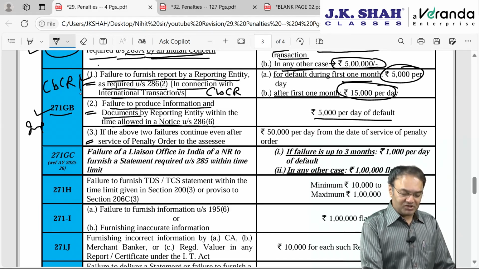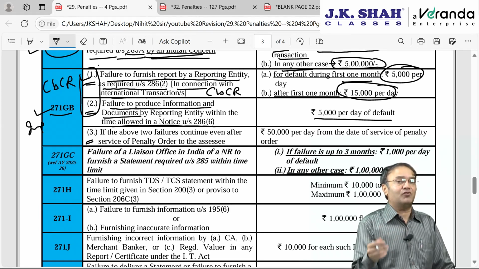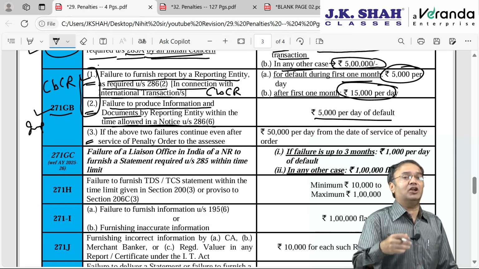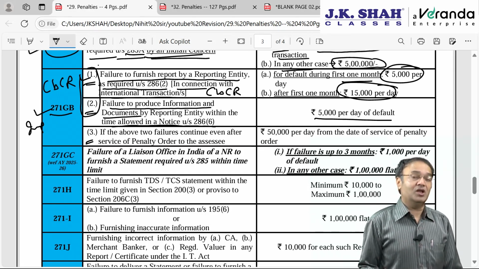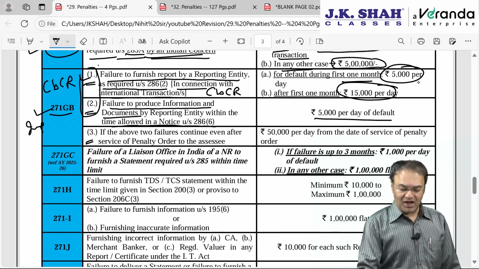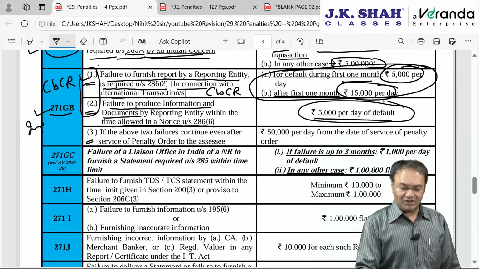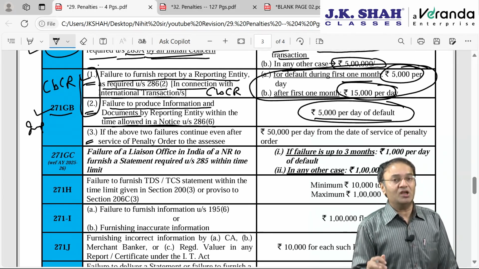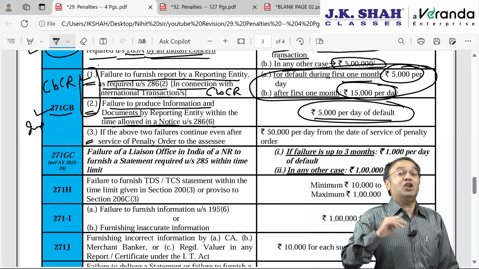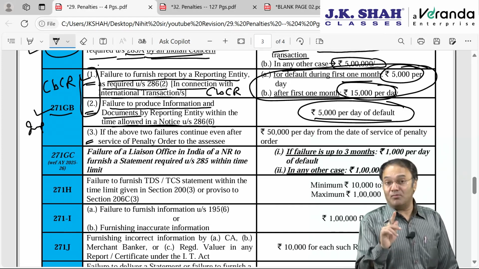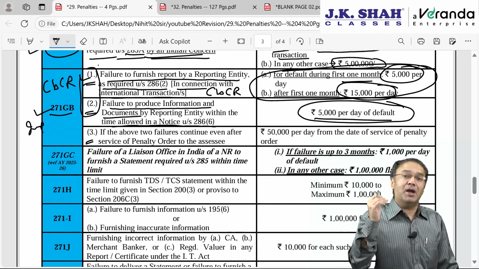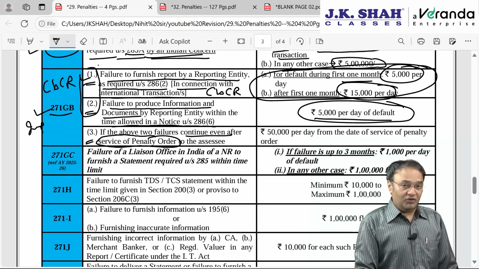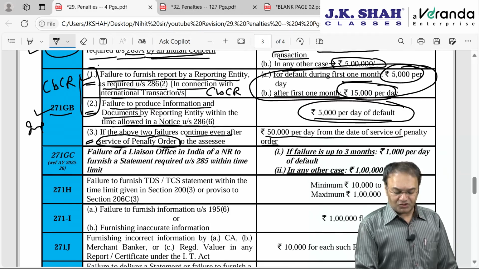However, both of them, subsection 1 and subsection 2 of 271GB: subsection 1 is for failure to furnish CBCR, and subsection 2 is for failure to respond to the notice within the time limit. Both these defaults, whether the penalty is 5,000, 15,000 per day or here 5,000 per day, both of them will become 50,000 per day once the penalty order is passed. Now I am not talking about the show cause notice, I am talking about the penalty order. After service of the penalty order, if the default still continues, then penalty will be 50,000 per day.